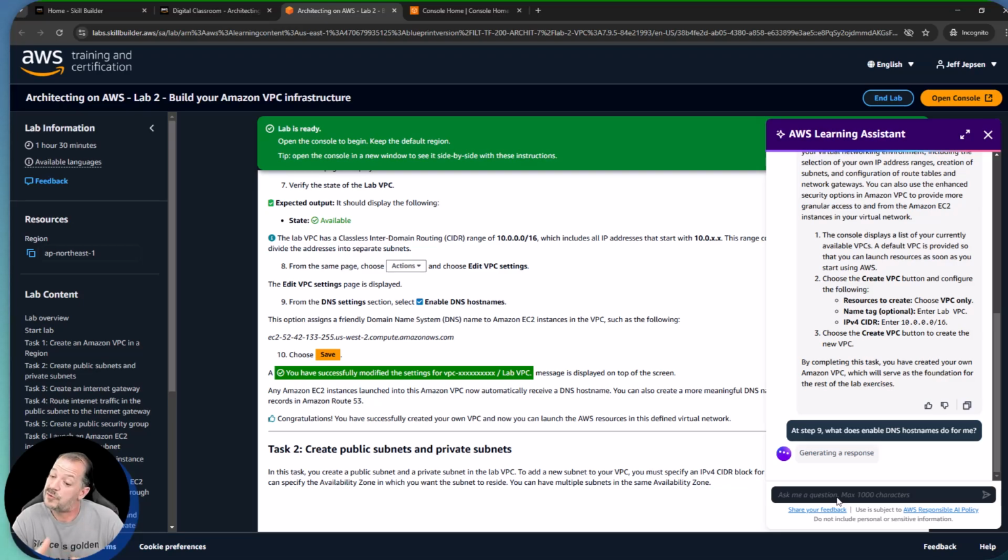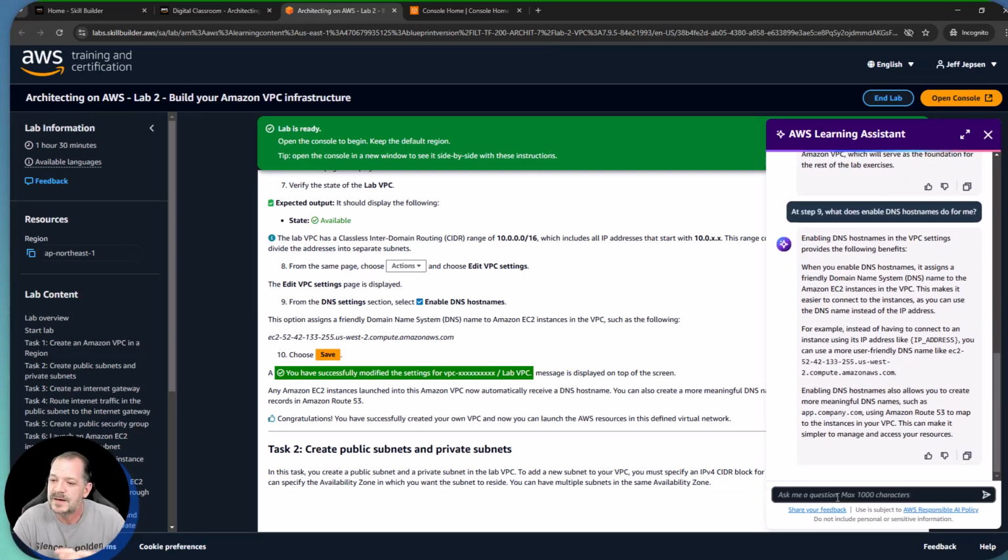I know what the answer should be, and it says here, enabling DNS hostnames in the VPC settings provides the following benefits. When you enable DNS hostnames, it assigns a friendly DNS name to the EC2 instance, that's basically our virtual machine in the cloud, to make it easier to connect to your instances.